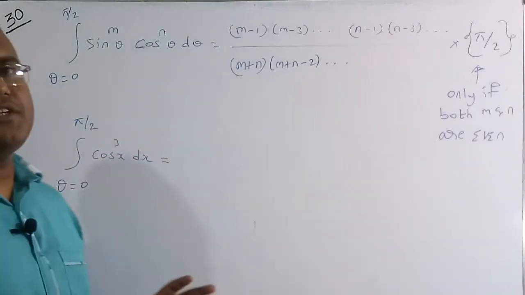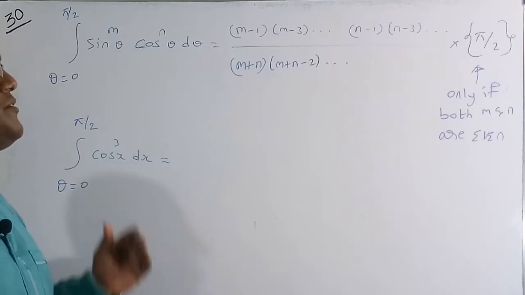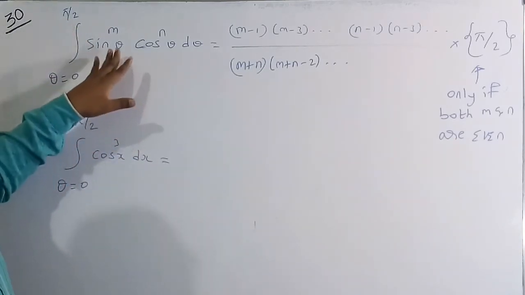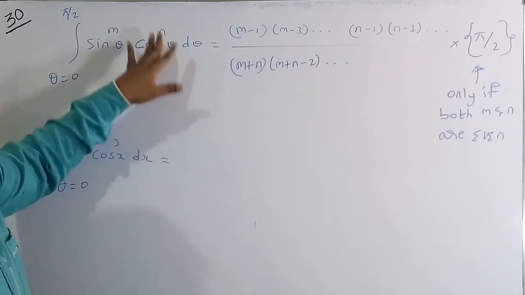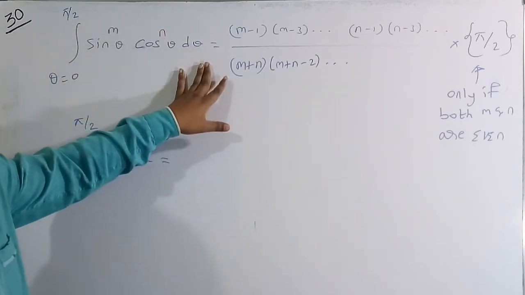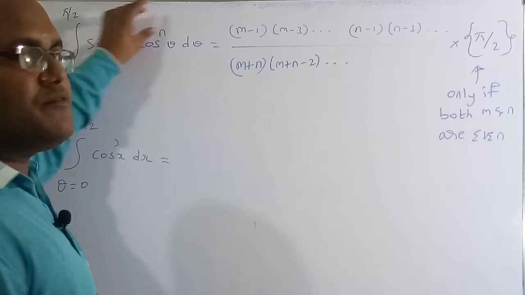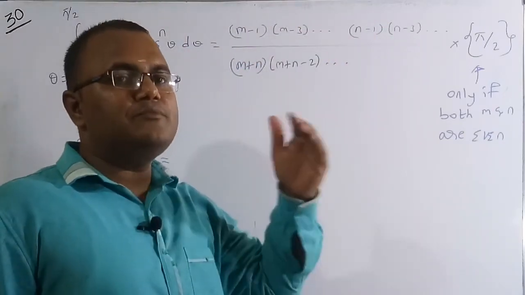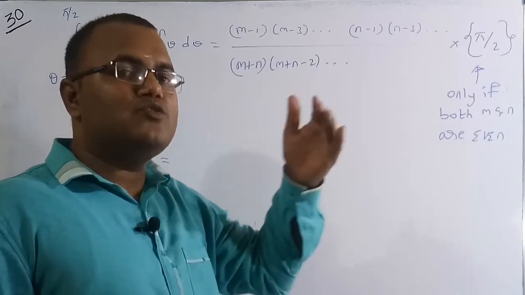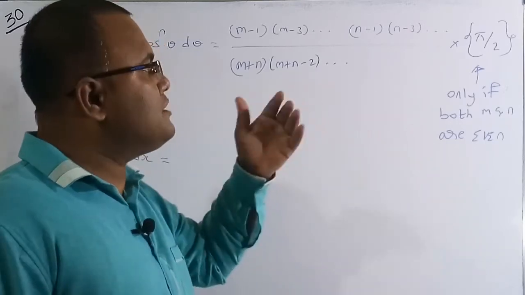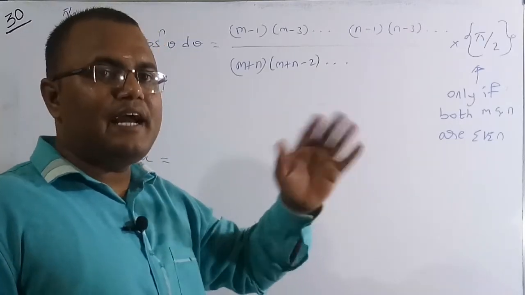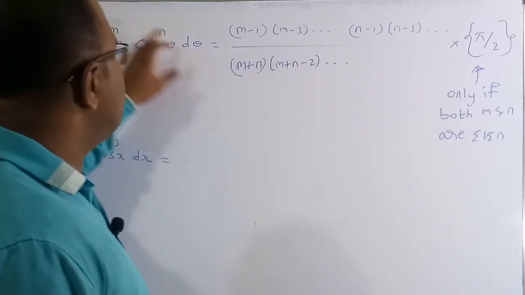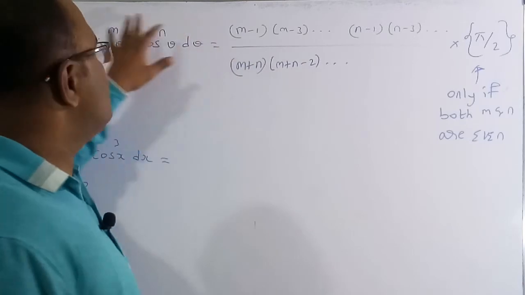This type of question we have just now discussed. Again I am going to repeat the formula, which is integration of theta from 0 to pi by 2 of sin theta whole to the power of m into cos theta whole to the power of n d theta is equal to: first we have to take the minus of this term and minus of this term, and then after that you have to remove the next numbers, and then go for the previous numbers, in that procedure, and you are going to get like this. And similarly here for the denominator case, we have to do the addition of these two terms, m plus n.